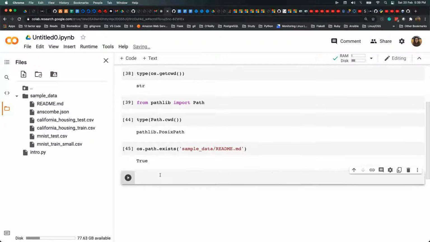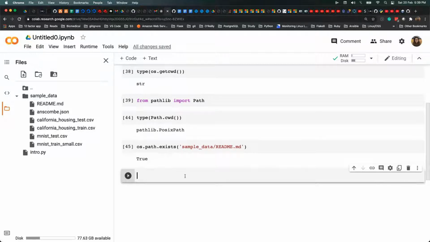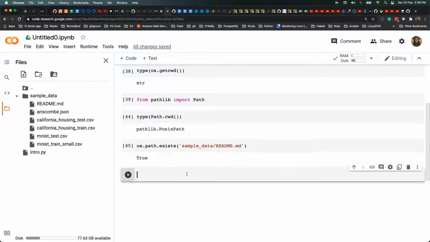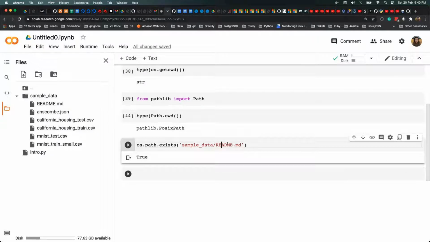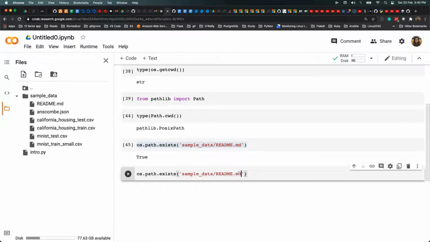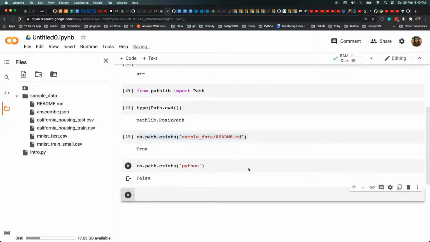But see how easy it is when you use path. I hope I'm not going too fast, and that my audio is audible. If anything goes wrong, please let me know. I'll try to minimize my speed. Okay, taking another example, if you have to check whether another path exists or not, let's say Python, it will say false because it doesn't exist here.